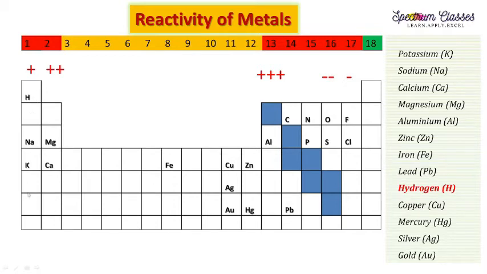So here in the first group, right, the first group can easily donate the electron, 1 electron, and they acquire the noble gas configuration. So they are readily donating their electrons, so they are more reactive. And as we are moving down the group, reactivity increases. So here potassium is more reactive than the sodium. So potassium is kept first over here, then sodium. The next is magnesium and calcium. So calcium is more reactive than the magnesium because as we are moving down the group, reactivity increases. Next to calcium is magnesium.